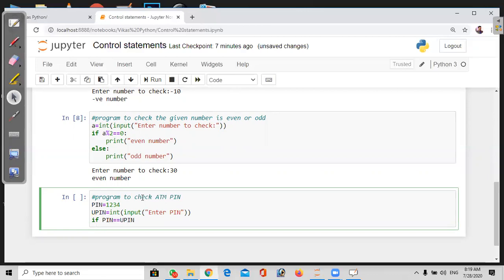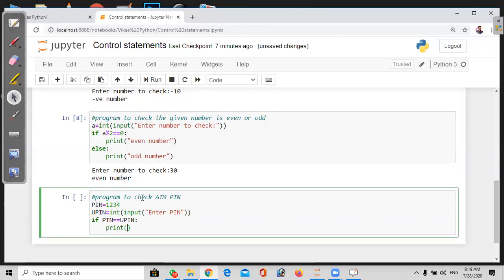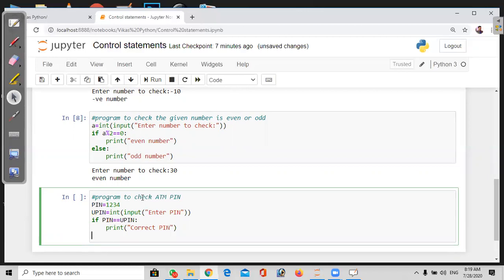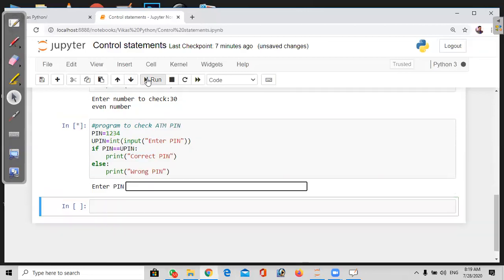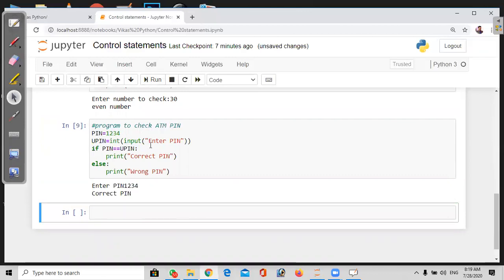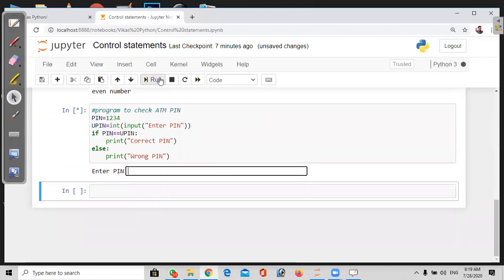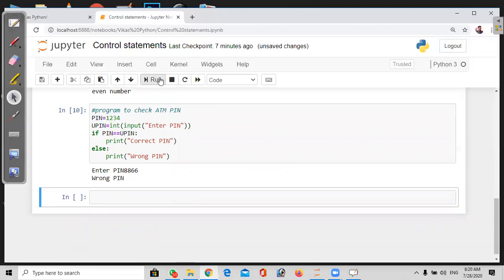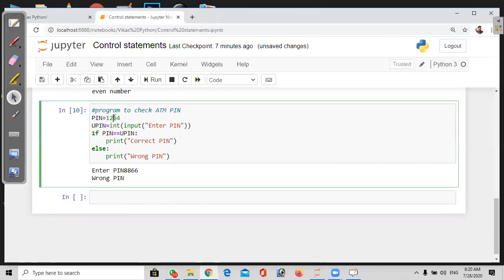If both are the same, then it needs to say correct pin, or else it needs to give wrong pin. Print of wrong pin. See here, when we enter 1 2 3 4, it gives correct pin. If I execute with 8866, it gives wrong pin. So because it's comparing with the existing database pin number. If both are the same, it gives correct pin, or else wrong pin.